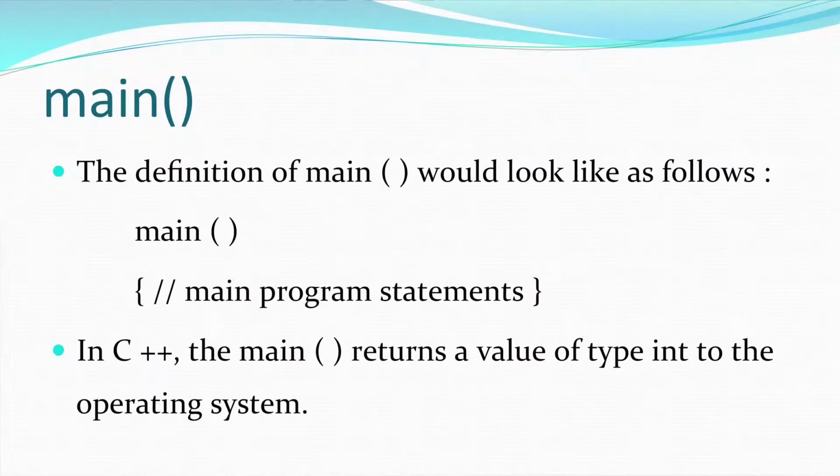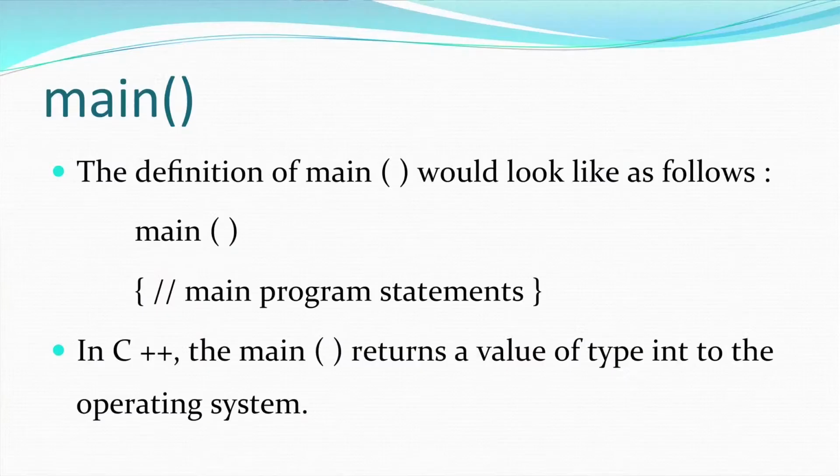The main function is the starting point for the execution of the program, and you can see the definition on the screen. The main function by default returns an integer value. So you have to give return 0 or any integer as the last statement of the main function. If you do not want the main function to return anything, then you say void main. In that case, you need not give the return statement. So by default, as the slide also says, the main function returns an integer value to the operating system.